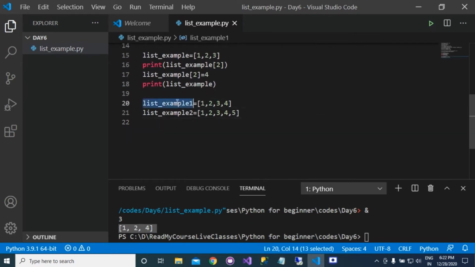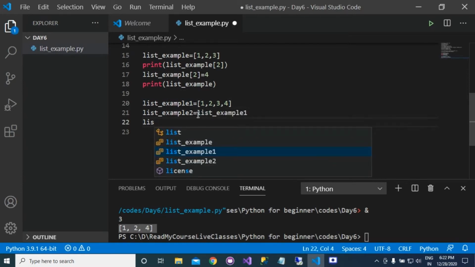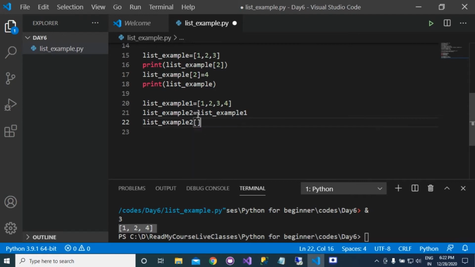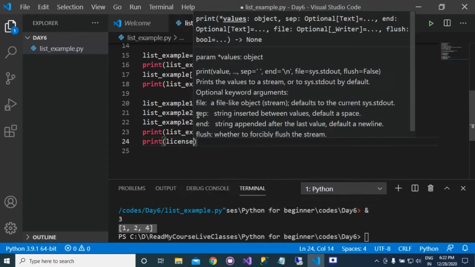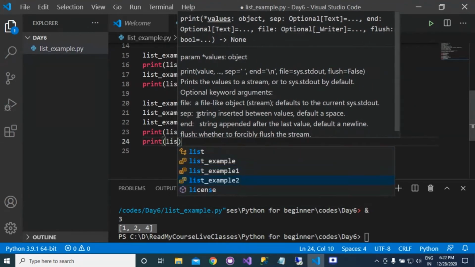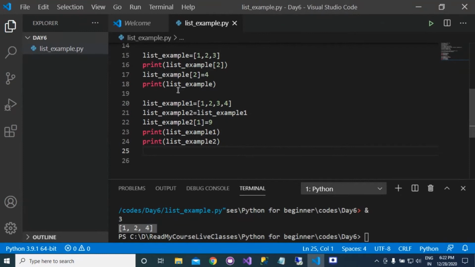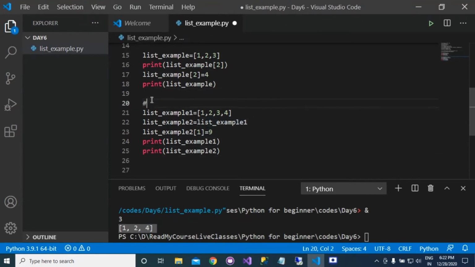Sorry, we have written list example 2 is equal to list example 1, and we are changing the value of list example 2 at index 1 to 9, and then printing the value of list example 1, and then printing the value of list example 2.